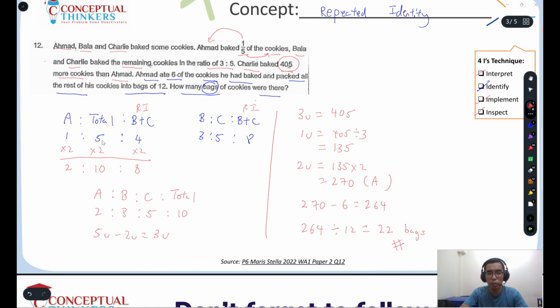So 1/5, I use 1 and 5, then 3:5, 3:5 here. So 405, I'm using 405, and I reduce by 6. And finally, I pack into bags of 12. So the numbers I'm using are correct. So usually what I'll do is I also do some reverse calculation to ensure that things are correct. Okay. Now that's all for this question.